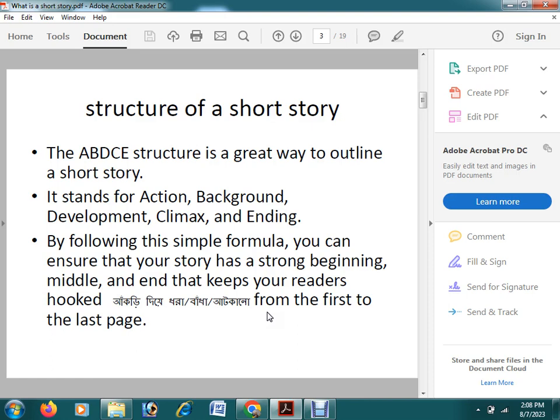So these will be the components in a short story. It will have a theme, an action, a background, a climax, and also an ending.